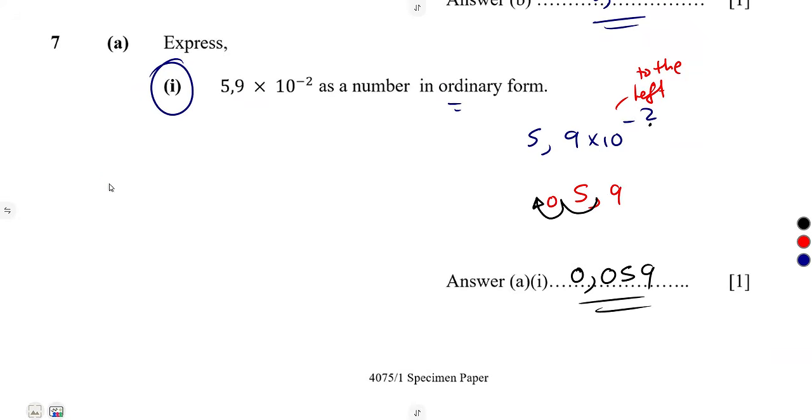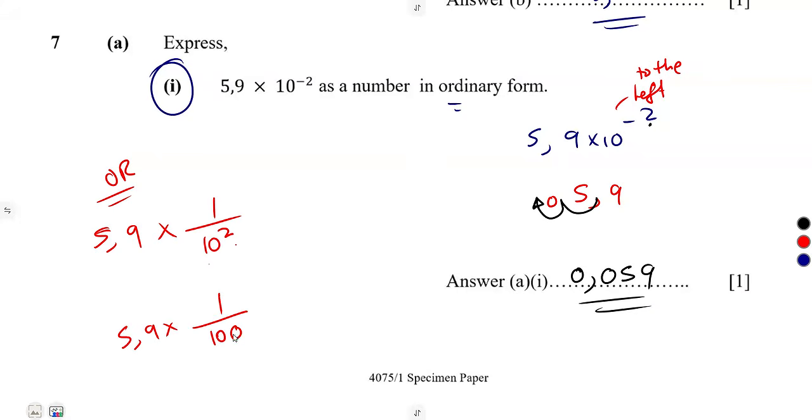Or you can simply say 5,9 times 10 to the exponent of minus 2 means 5,9 times 1 over 10 to the exponent of 2, which is 1 over 10 times 10. So you multiply 5,9 times 1, that's 5,9 over 1 times 100, that is 100.